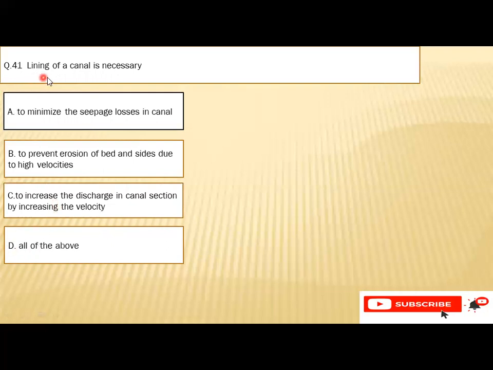Question number 41: lining of canal is necessary A, to minimize the seepage losses in the canal, B, to prevent the erosion of the bed and sides due to the high velocities, C, to increase the discharge in the canal section by increasing the velocity, or D, all of the above. So the right option is D, all of the above.